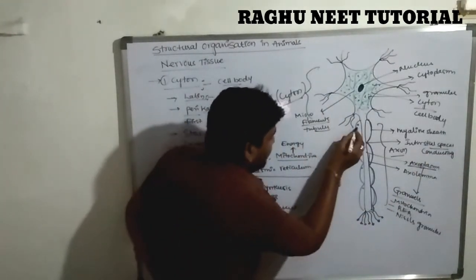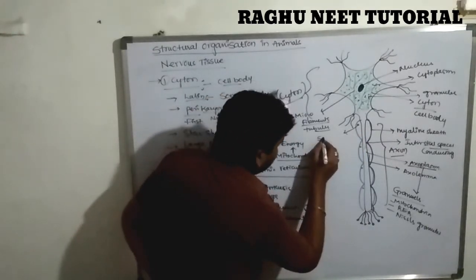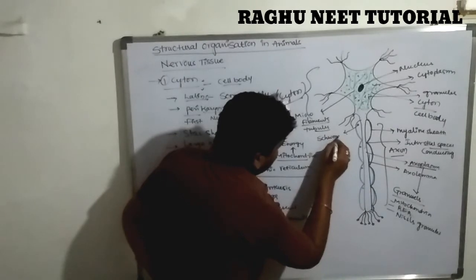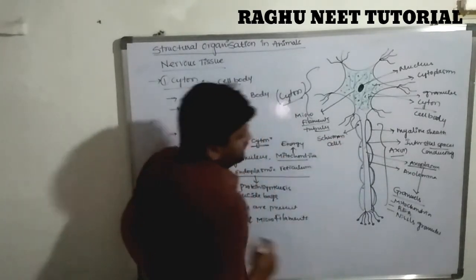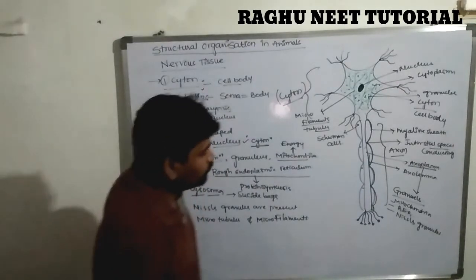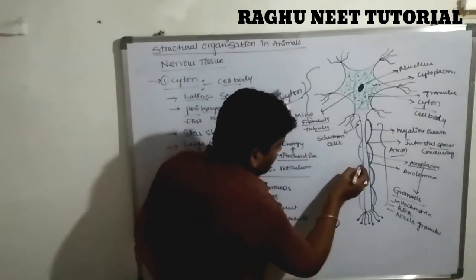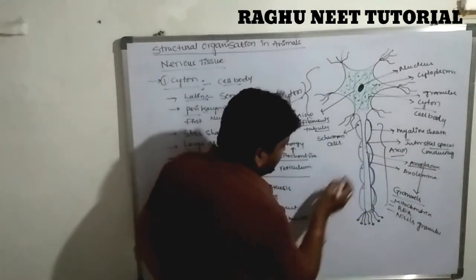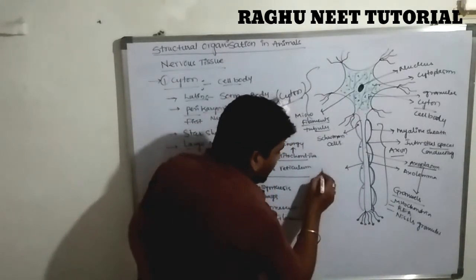In this segment there is a nucleus. This is known as a Schwann cell. Clear? Okay. The space between segments is called the interstitial space, known as the node of Ranvier.